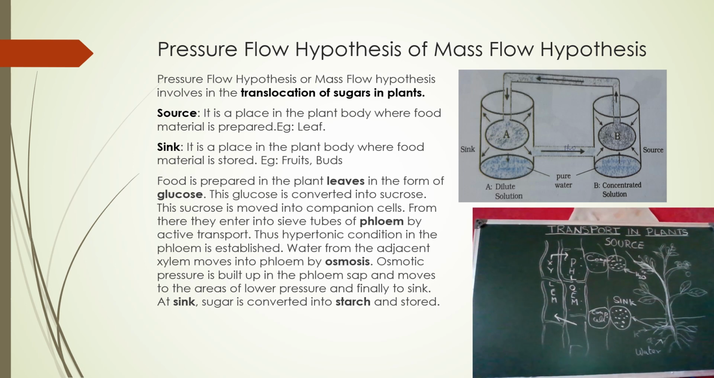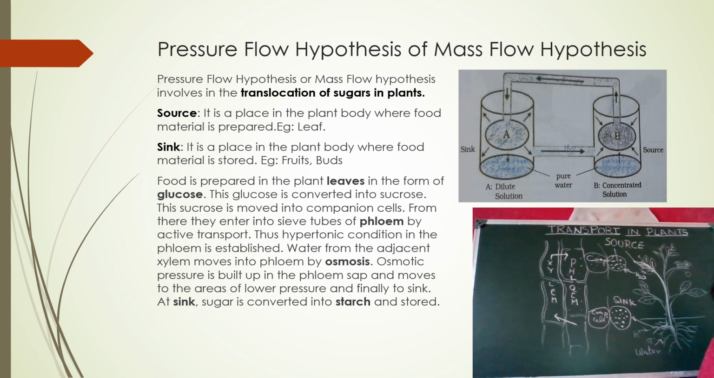Now see here, the place in the plant body where the food materials are stored is called a sink, and food is prepared in the plant leaves in the form of glucose. This glucose is converted into sucrose. This sucrose is moved into the companion cells. From there they enter into the sieve tubes of phloem by active transport. Thus a hypertonic condition in the phloem is established. Water from the adjacent xylem moves into the phloem by osmosis. Osmotic pressure is built up in the phloem sap and moves to the areas of lower pressure and finally to the sink.